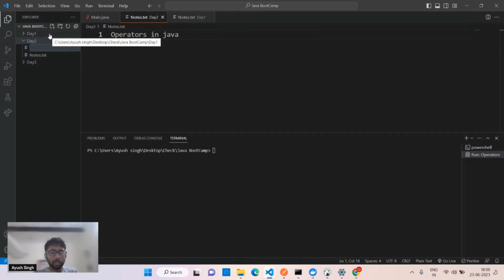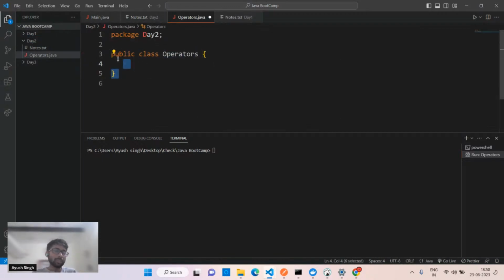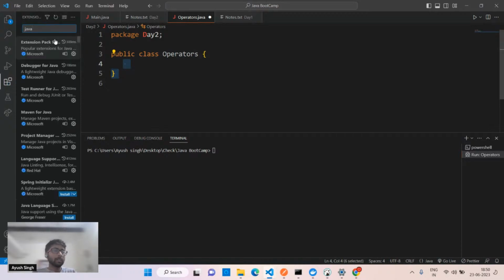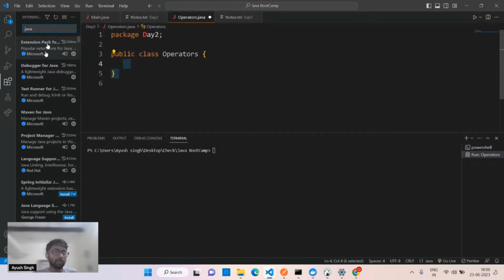So let's suppose we have to see the operators. I'll directly write Operators.java. As soon as I hit enter, you'll see this public class, because I'm using an extension. If you want to use the extension, you can search for Java in VS Code. You'll get a pack. The first one you are seeing, you can just install this one. I have already installed this. So it automatically creates the boilerplate for me.